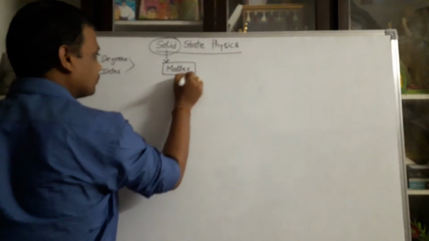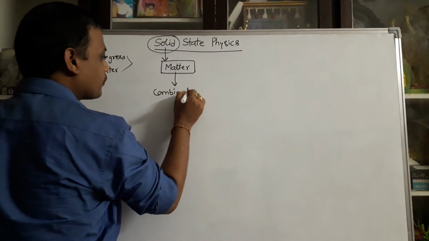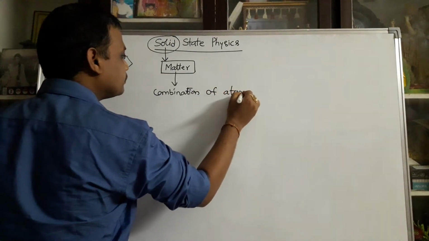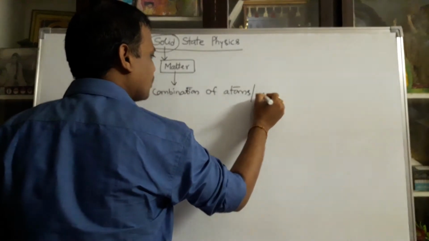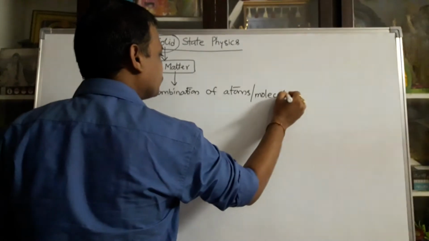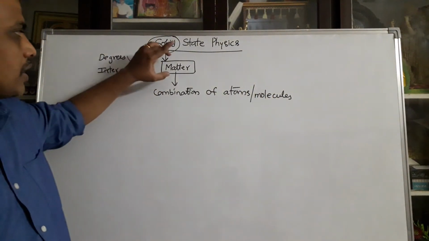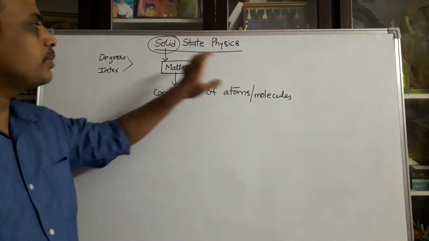What is matter? Matter is nothing but a combination of atoms, or simply molecules also. So matter is a combination of atoms or molecules. Depending on the atom, you can explain the matter.